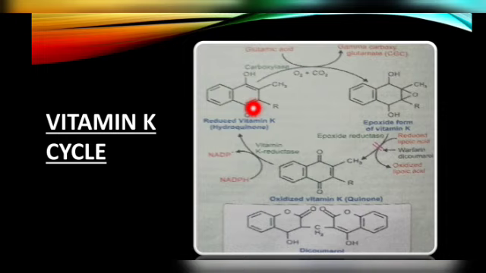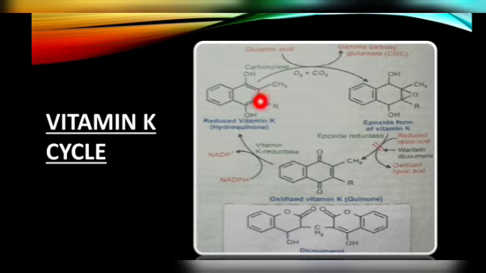Okay, you have reduced vitamin K, O2 and CO2. I have previously mentioned the gamma carboxylation reaction, right? In this reaction, glutamic acid gets converted into gamma carboxyglutamate. This reaction requires four different components: CO2, O2, reduced vitamin K and NADPH. The NADPH is particularly required for the reduction of vitamin K to reduced vitamin K, so you can leave that. O2, CO2 and reduced vitamin K are responsible for the reaction to proceed, and the gamma carboxylation reaction occurs. So you don't consider that reaction in this cycle.